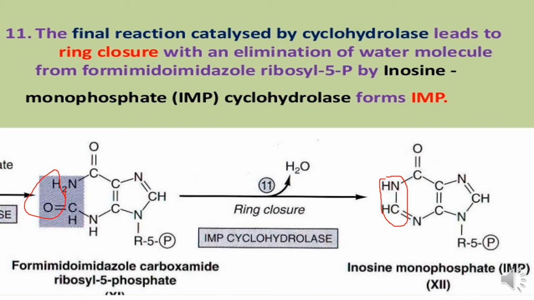The final reaction, catalyzed by cyclohydrolase, leads to ring closure with the elimination of a water molecule, forming inosine monophosphate from formamidoimidazole ribosyl 5-phosphate by IMP cyclohydrolase.